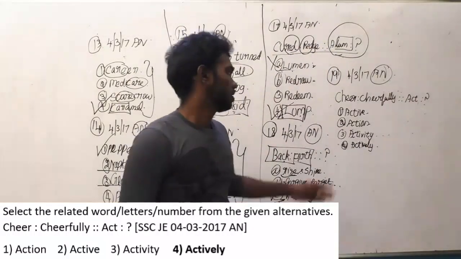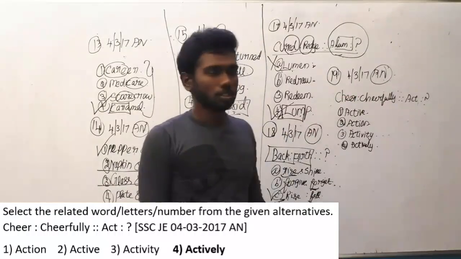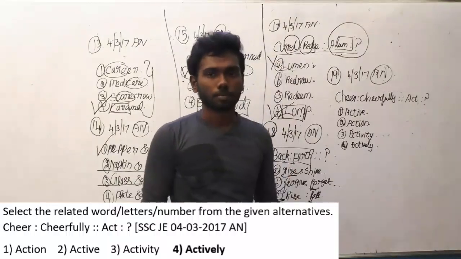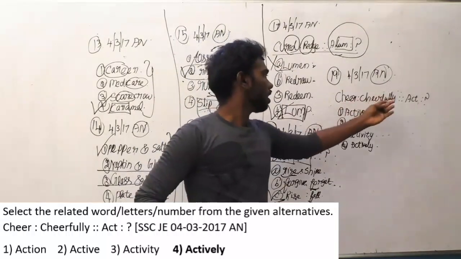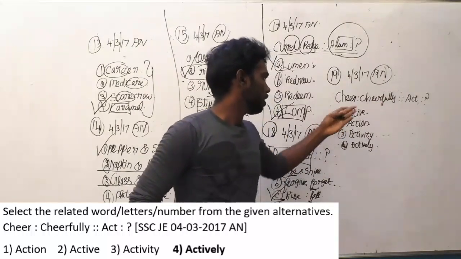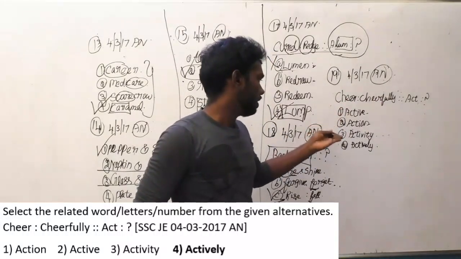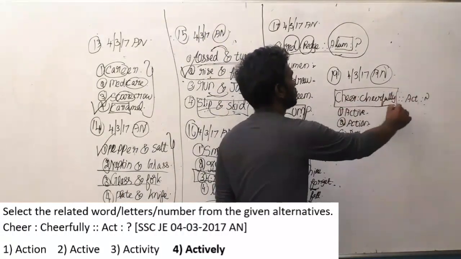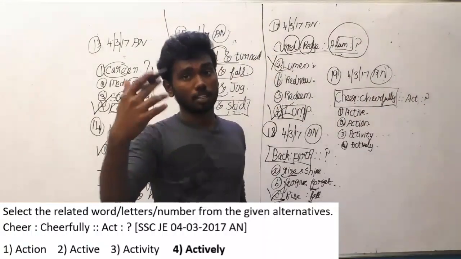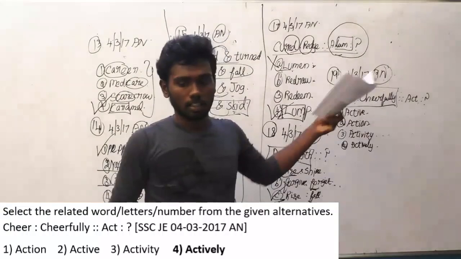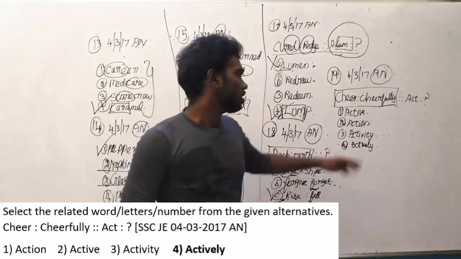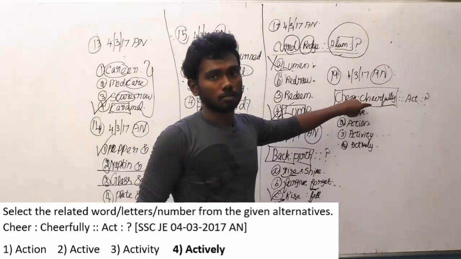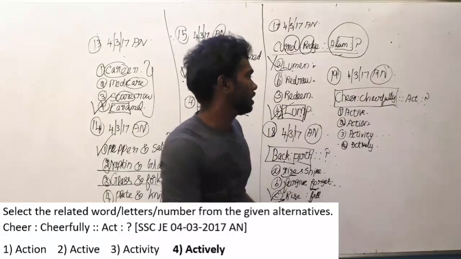And look at this question, guys. Each and every option here looks like the same thing: act, active, action, activity, actively. And here you have to look out for a thing. If you find the logic between the first two, you can easily find the logic between act and the option which is going to come below. And the logic here is cheerfully is the adverb of cheer.